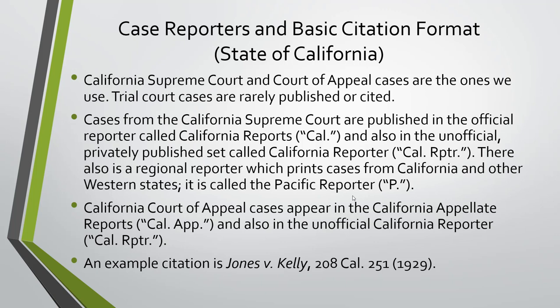You will sometimes see California cases parallel cited with the Cal. or the Cal Reporter, and then you also see a Pacific Reporter citation there, so that if somebody wanted to look it up in there, they could. It used to be important because a lot of the federal courts just had that in their libraries; they didn't have the other ones, at least federal courts of appeal. But now, being that we use libraries a lot less, and we're just typing in some citation online anyway, it's not widely used.